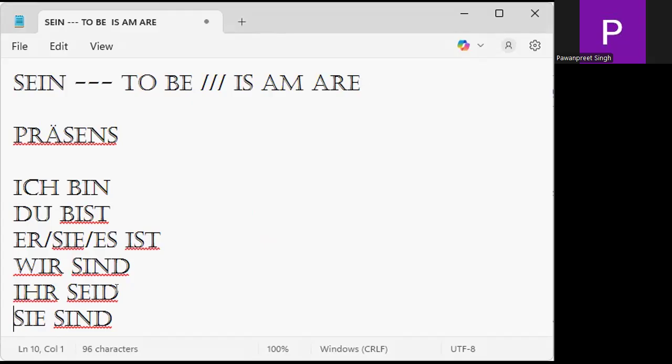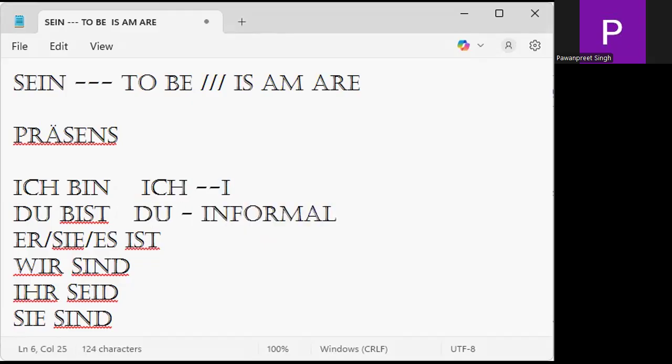Ich bin, du bist, er, sie, es ist, wir sind, ihr seid, and sie sind. Ich is "I". What do we say for I in German? Ich. Du is "you", informal. So we need to understand: ich bin, I am. Sein is my full verb, and we need to break the verb. Er is "he", sie is "she", and es is "it". He, she, it is: er, sie, es ist. Wir sind, we are. Ihr seid, you all are. And sie sind, they are.